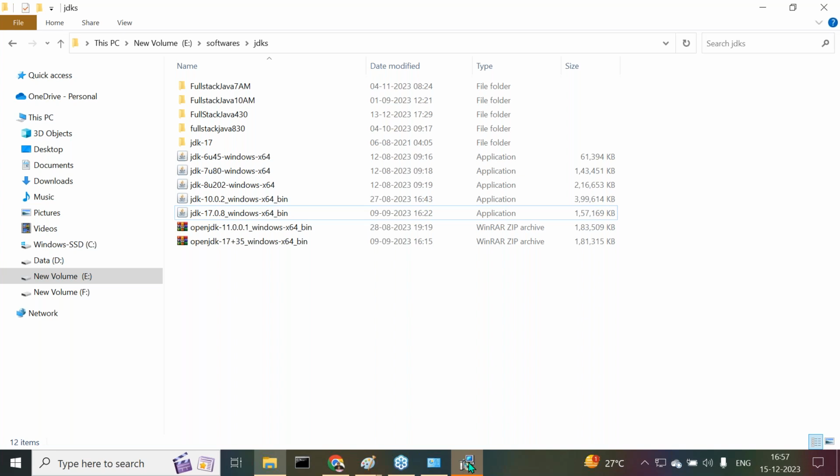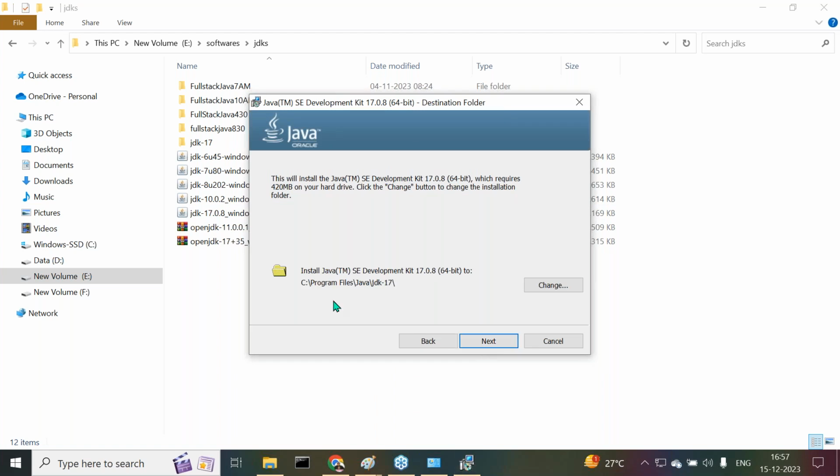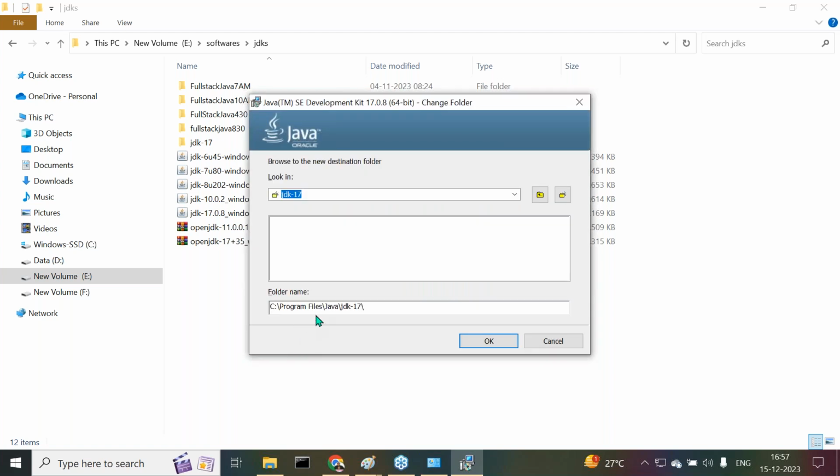Right, so now the installation process has started here. 17.0.8 is what we are trying to install. Click on the next button. Now by default it is taking the default settings. Now it is asking about the JDK installation location. It has taken Program Files, Java, JDK 17. In this scenario, I want to change that location. I want to specify the location as Java JDK 17. Click on the change button. In the change dialog, we need to remove Program Files.